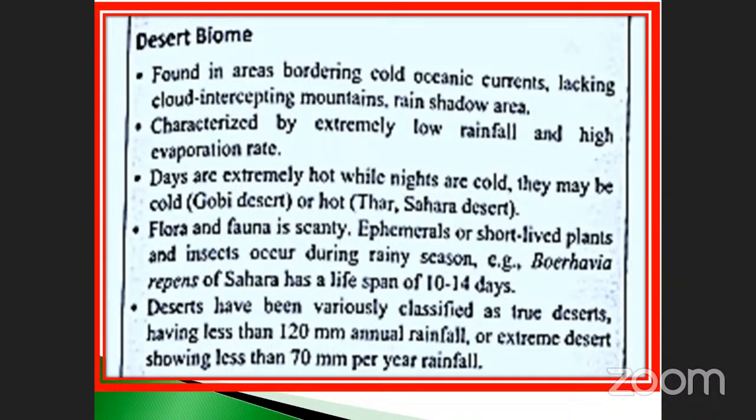Desert biome is another one, found in areas bordering cold oceanic currents, lacking cloud-intercepting mountains, in rain shadow areas. Characterized by extremely low rainfall. This is a very, very important matter. Low rainfall and also a high evaporation rate. So the temperature is very high. Isn't it, my dear? The temperature is very high in nature. So you must note it down. These are the important characters.